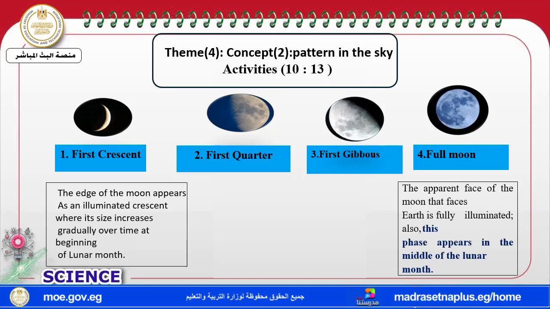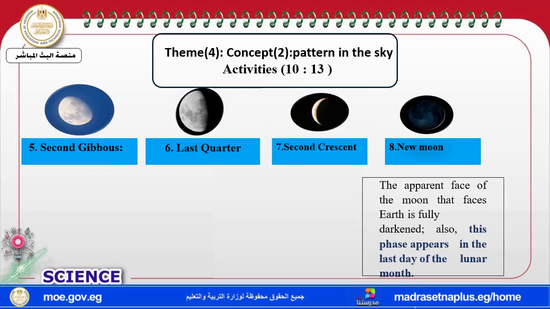And in the middle of the lunar month, the full moon appears, where the moon is fully illuminated. This phase takes place in the middle of the lunar months. Now the brightness decreases gradually, and we can see the second gibbous.